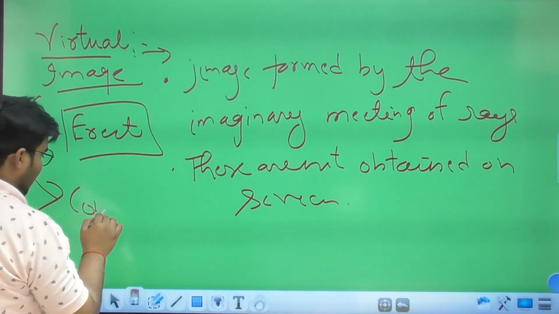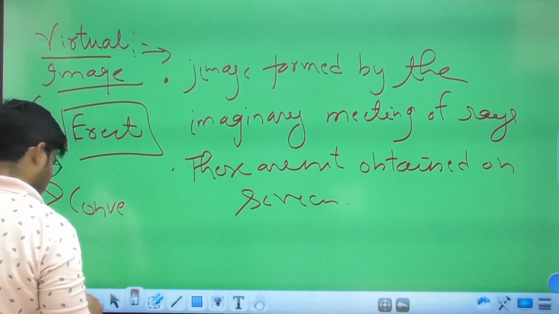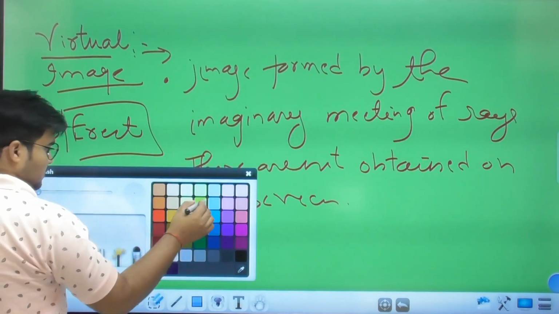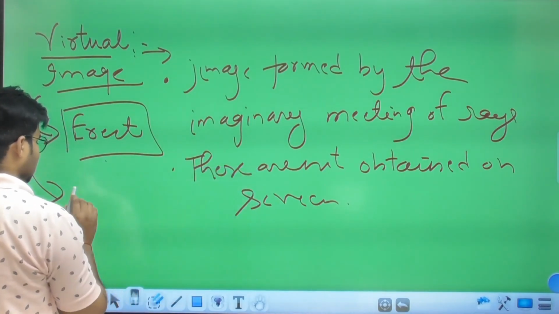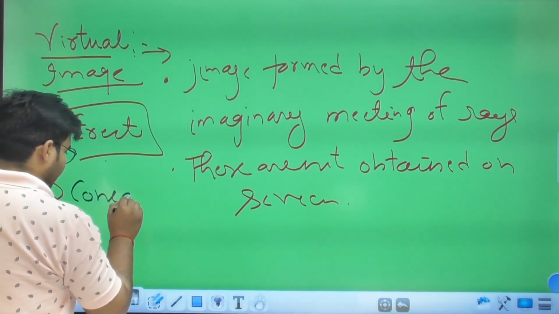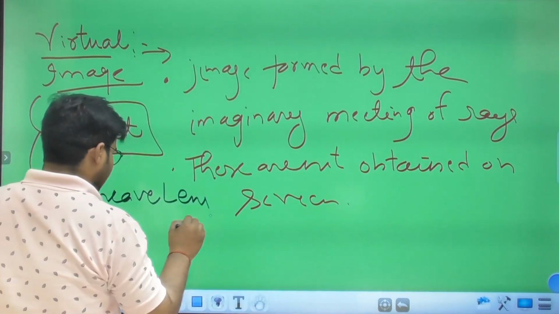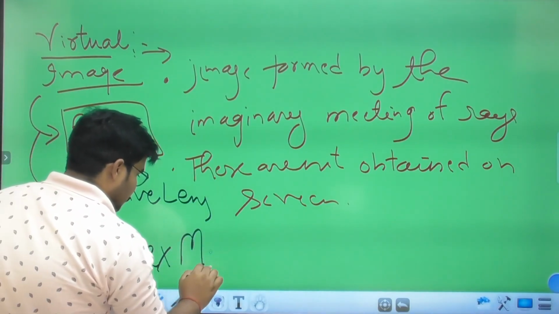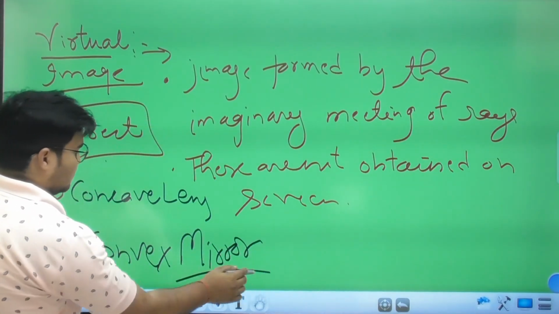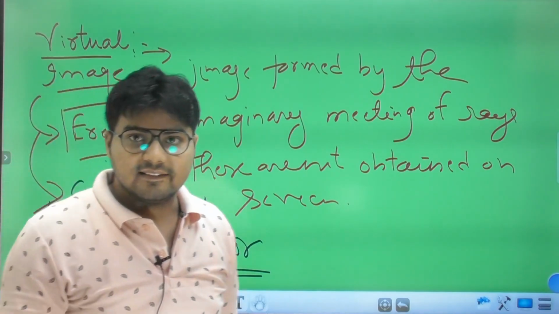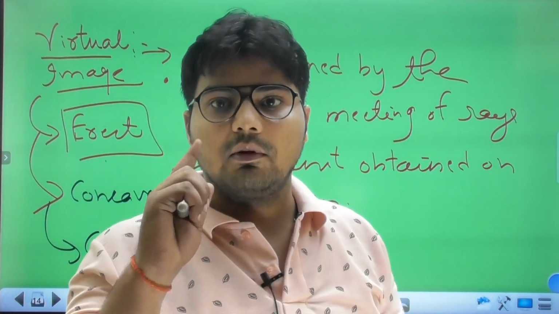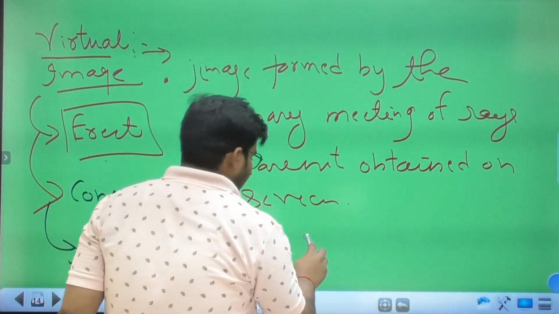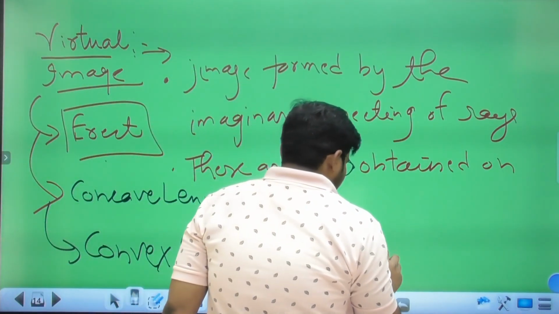It is formed by a concave lens and a convex mirror. Okay, and a virtual image is also formed by a plane mirror.